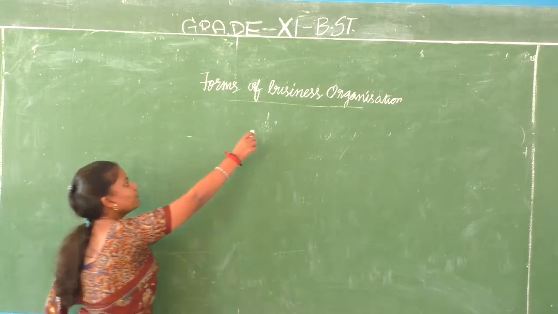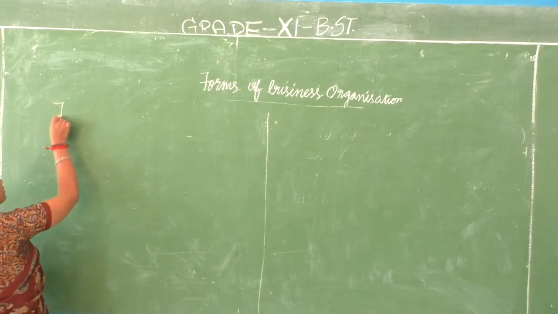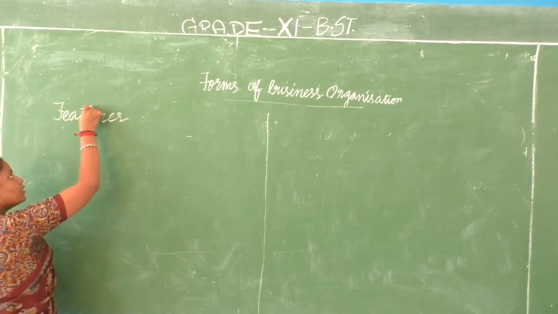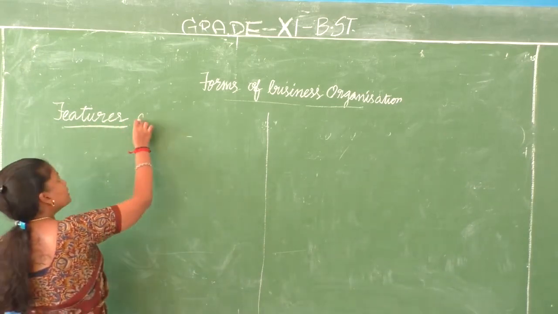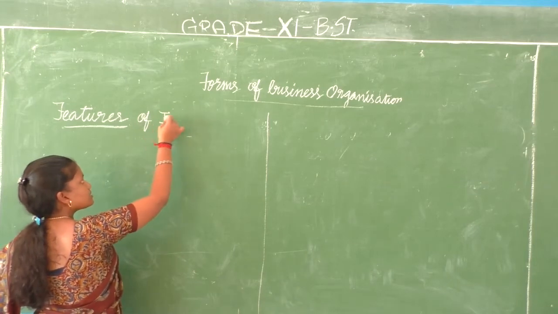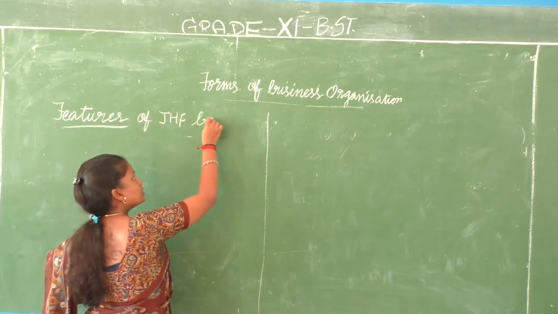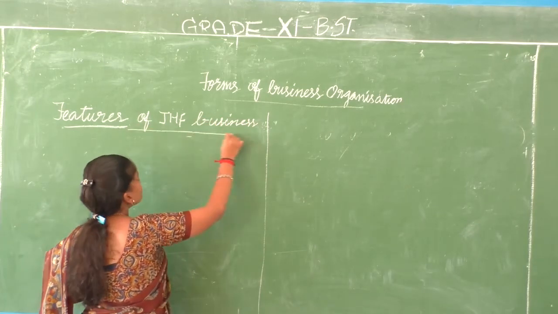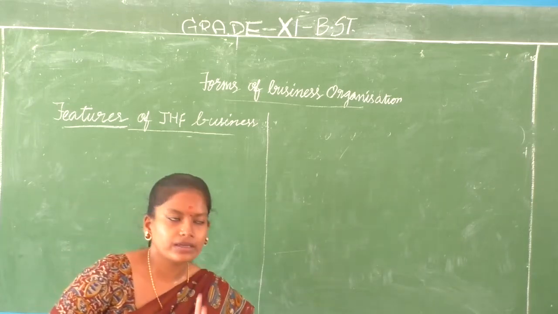Discussing about the features of joint Hindu family business. We are going to write it as joint Hindu family business, and whenever you write joint Hindu family, J, H and F should be in capital.